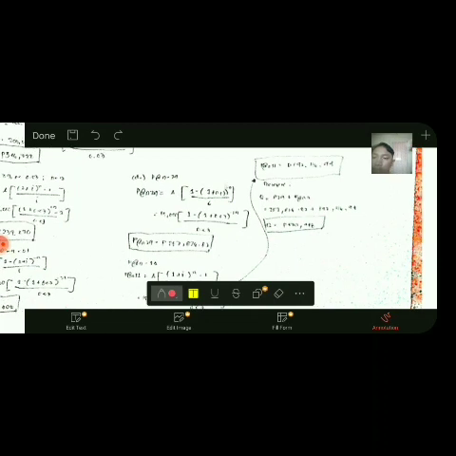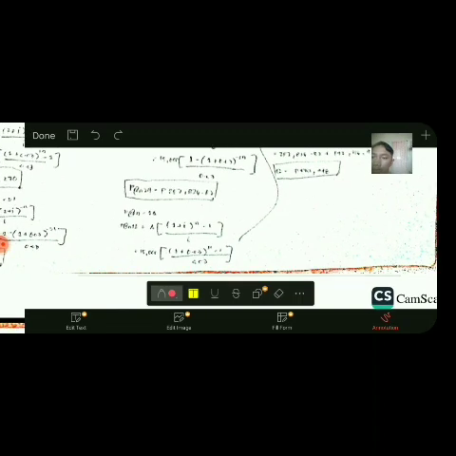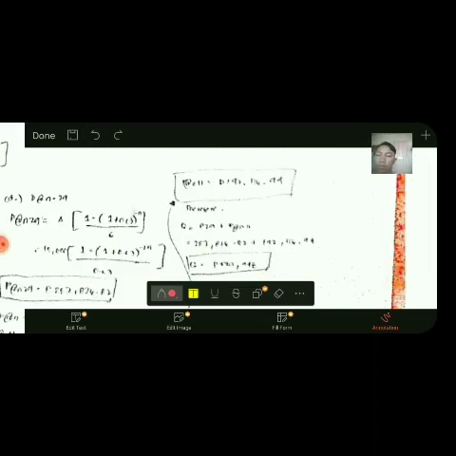So nag-input ta diri sa mga value nato, nakuha na po nato ang P at N29 as 287,826.82. The next is atong gipangita na po din is ang F at 11. So ang formula nga atong gigamit is mao ra gyapon, ang future worth nga ordinary annuity, which is F at N11 is equals to A times the quantity of 1 plus I raised to N minus 1 over I. Substitute sa atong mga value, nakuha na po nato ang atong value sa F at N11 equals to